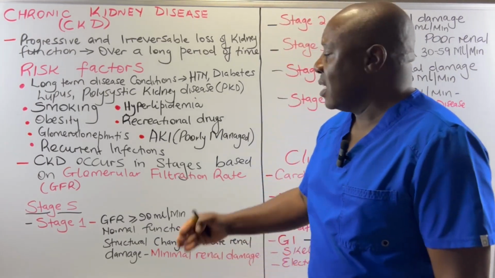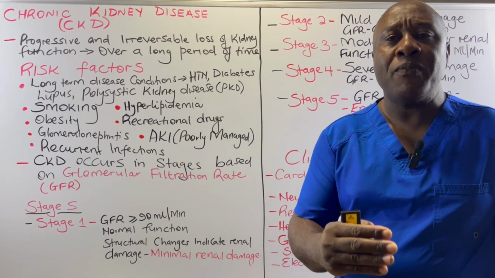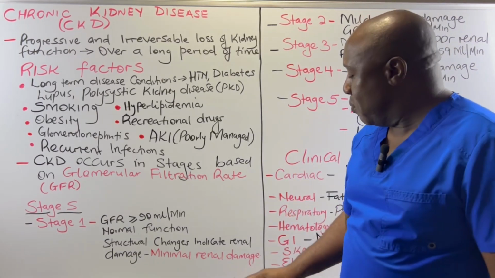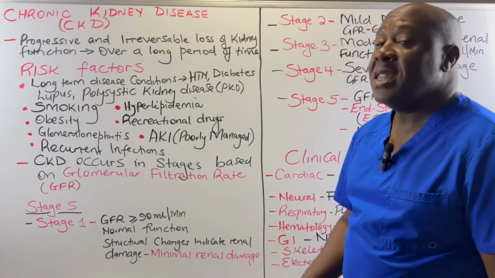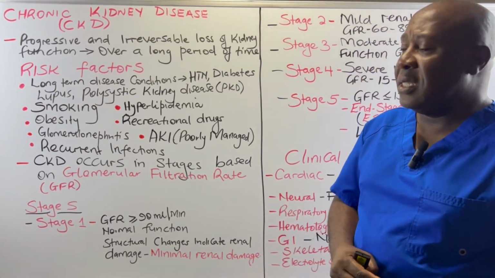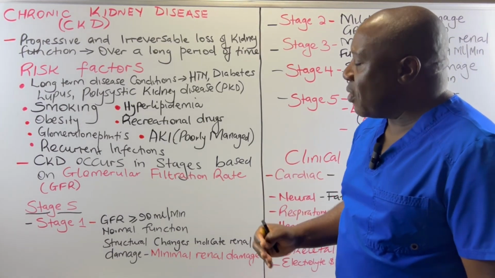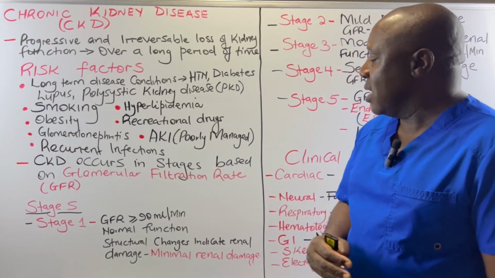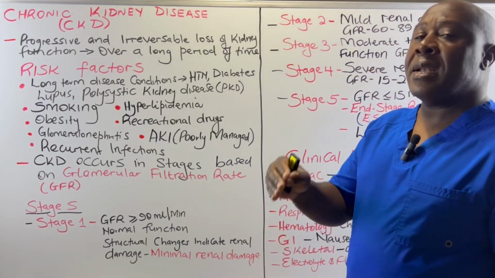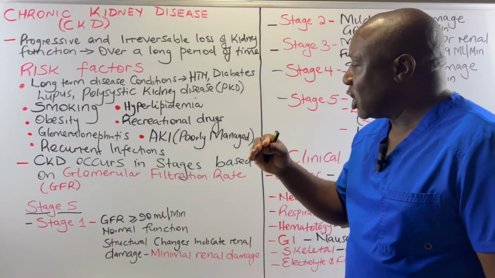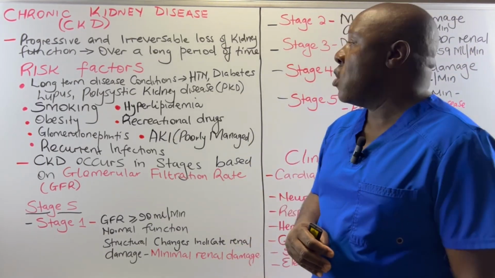So that's why this is CKD stage 1, with a normal glomerular filtration rate, but with minimal renal damage that will never be recovered. So stage 1 of chronic kidney disease is where the glomerular filtration rate is equal to or more than 90 milliliters per minute, and it has got minimal renal damage to the structure of the renal system.